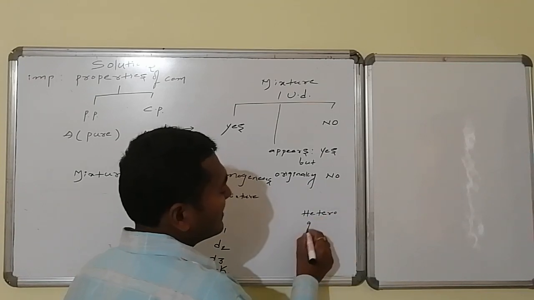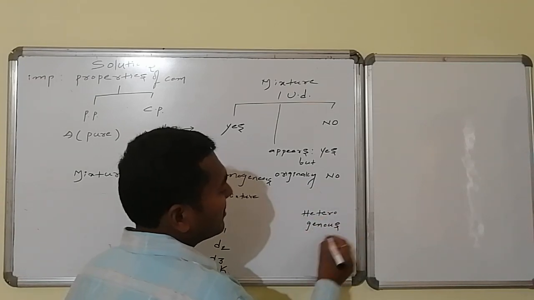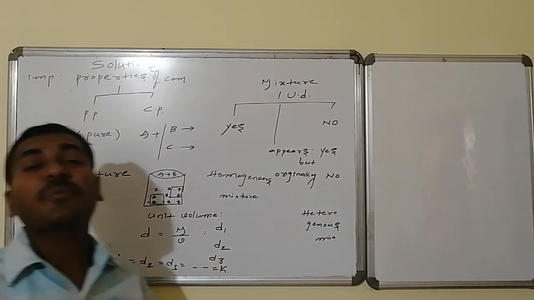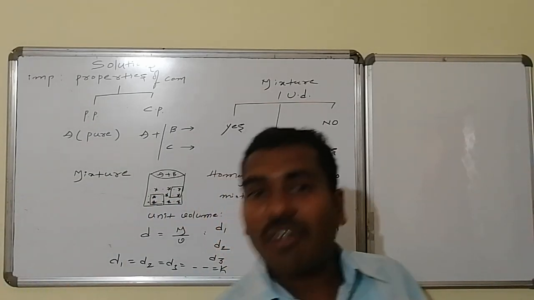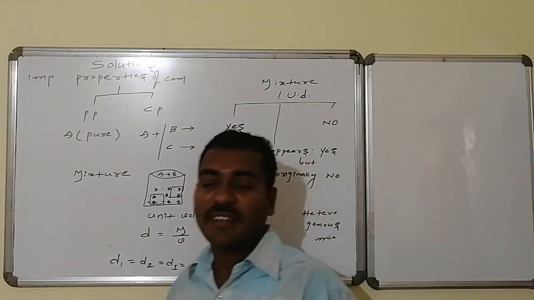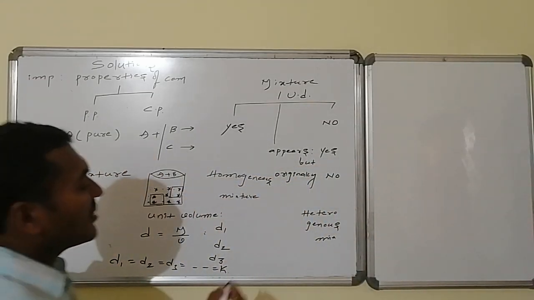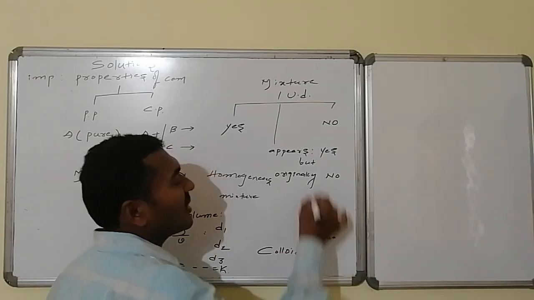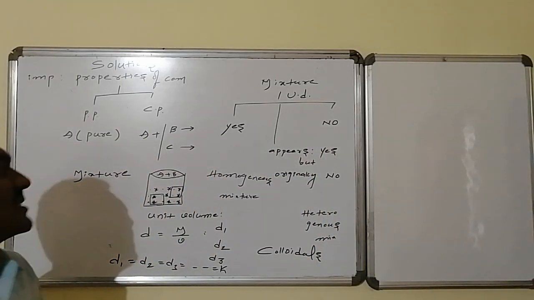And those mixtures which appear to maintain uniform density, but originally do not have any kind of uniform density, are said to be colloidals, and that is a special case. We will discuss colloids in later lessons.